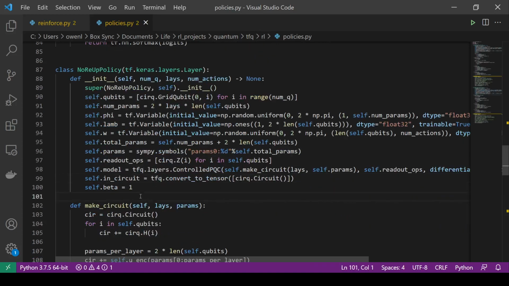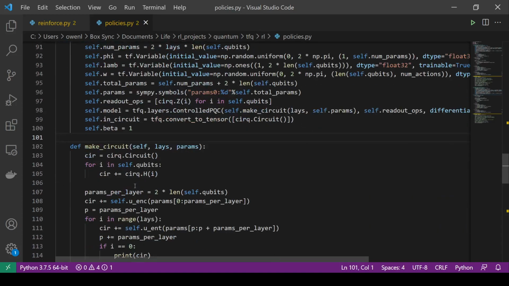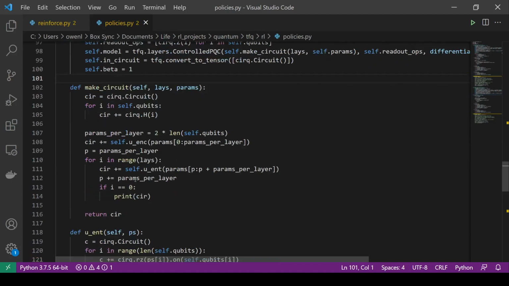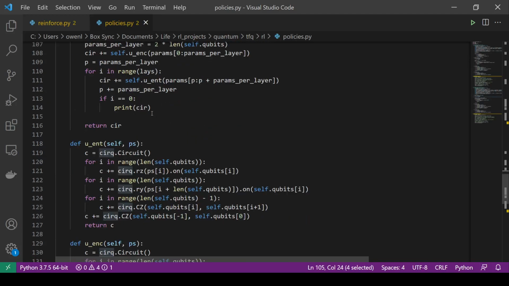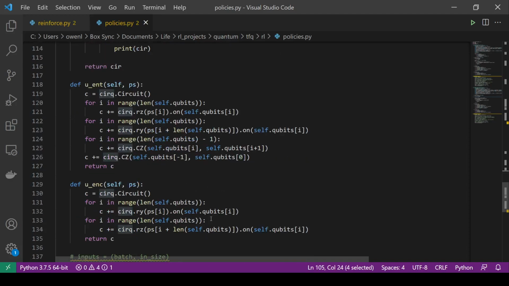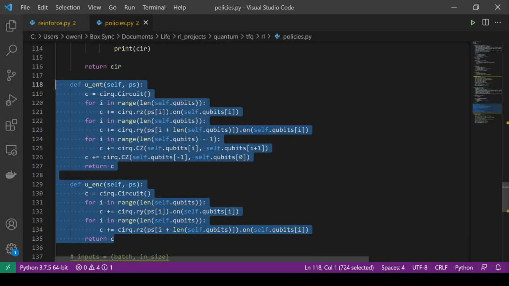We don't have the indices because we don't need to gather them. We do this encoding before the entangling. Normally we did the entangling first, but basically we have to do the superposition and then we just input the data. And then we do all of this. This is the exact same. I copy this code exactly.